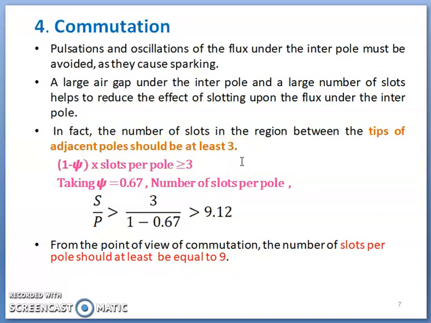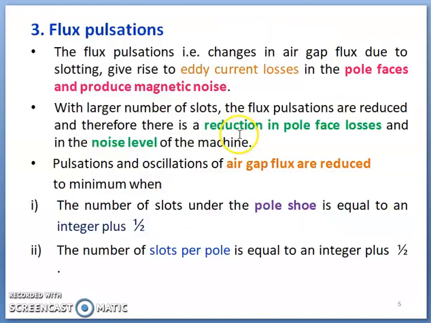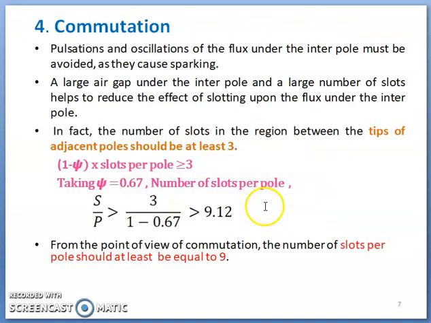So here you will understand this if you observe this image. Between tips of two poles, here tips of adjacent poles, the number of slots in the region between the tips of adjacent poles should be at least 3.